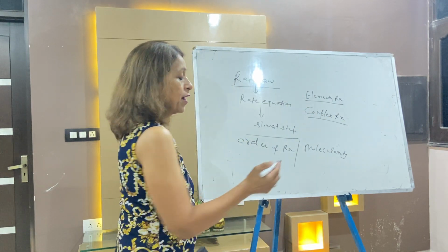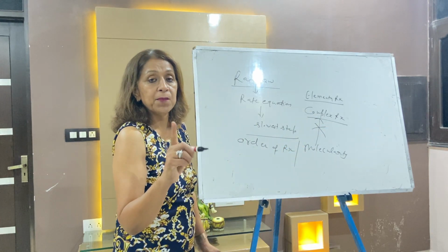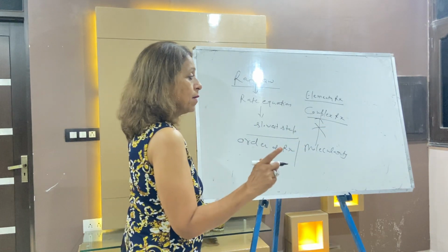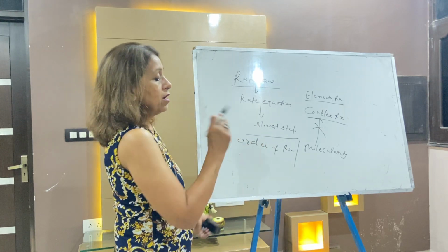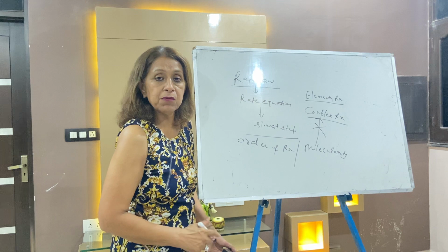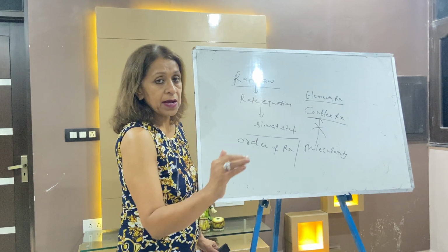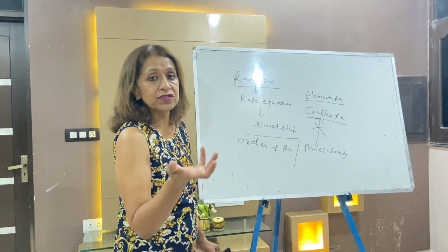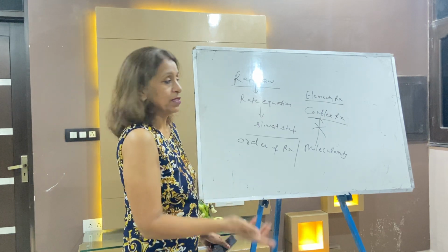And remember, the molecularity of a complex reaction has no relation to its order. Whenever a complex reaction is given, you will make the steps. I will show you now. You will make the steps, and from the steps you will find which one is the slowest one, and from the slowest step you find the molecularity as well as the order.